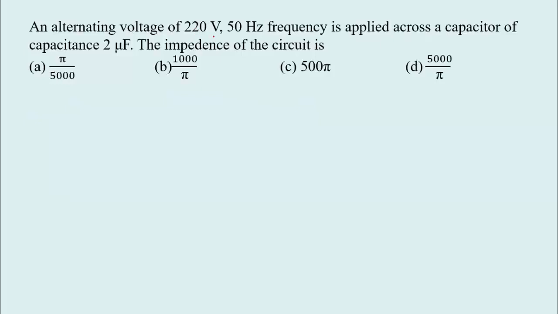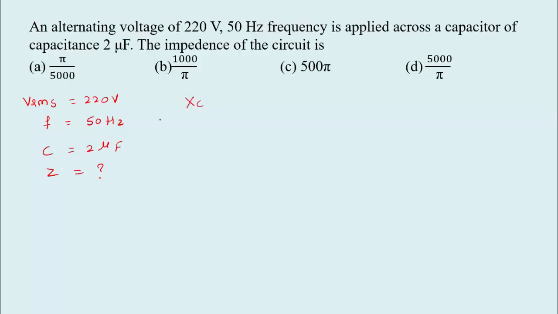An alternating voltage of 220 volt, 50 Hz frequency is applied across a capacitor of capacitance 2 microfarad. The impedance of the circuit is, see here, the voltage across the AC source VRMS is 220 volt, frequency is 50 Hz, which is applied across the capacitor of capacitance C equal to 2 microfarad. So we have to calculate the impedance, that is the Z value. So we know the XC value, impedance of the circuit.